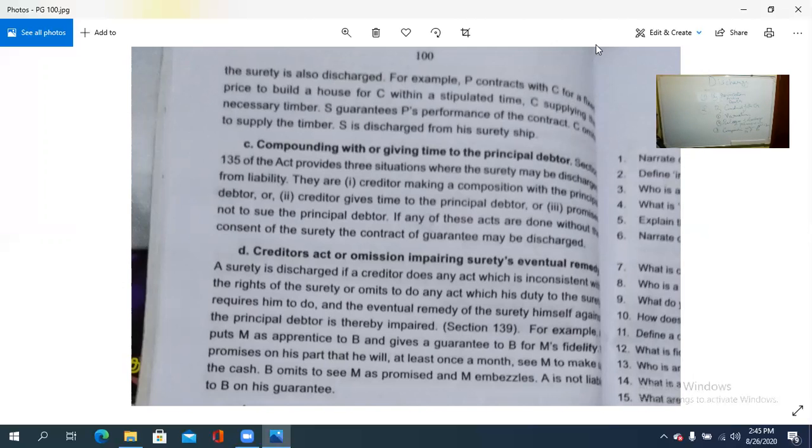അപ്പോൾ creditor എന്ത് ചെയ്യുന്നു? Making a composition with the principal debtor, ഒരു എഗ്രിമെന്റിൽ അല്ലെങ്കിൽ ഒരു സാവകാശം കൊടുക്കുന്നു, അല്ലെങ്കിൽ time is to be extended. Creditor gives time to the principal debtor or promises not to sue the principal debtor. If any one of these acts are done without the consent of the surety, the contract of guarantee may be discharged. ഈ കാര്യങ്ങള് surety-യുടെ സമ്മതത്തിന് അതീതമായിട്ട് ചെയ്യുകയാണെങ്കിൽ okay. Without his consent, then this also should be discharged. So compounding with or giving time to the principal debtor, extending the time.